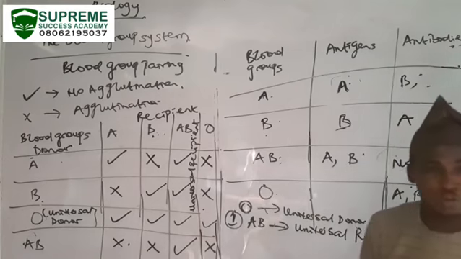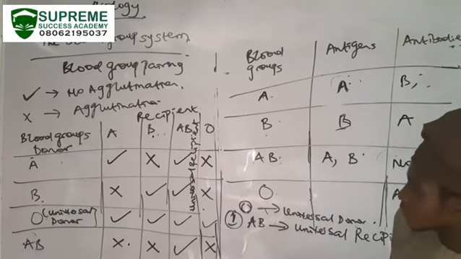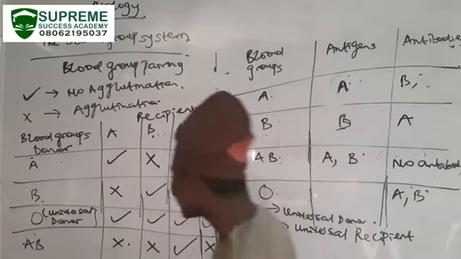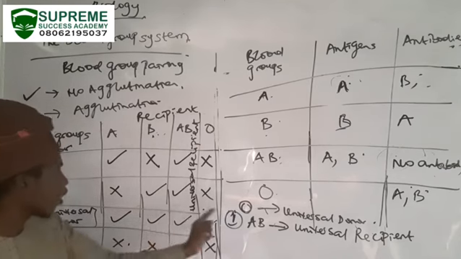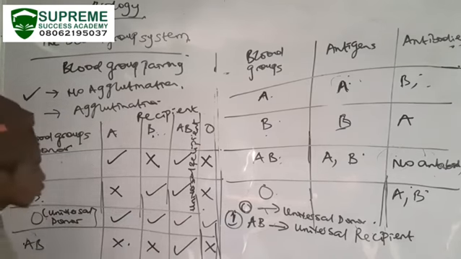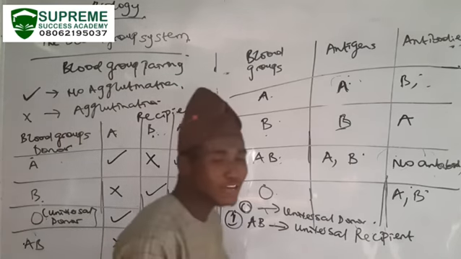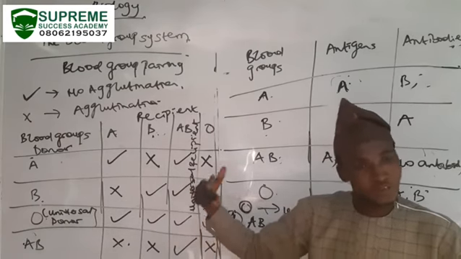Then we have blood group O. Blood group O has the two antibodies. So you look at O as a blood group that is quite unfortunate. Why do we say O is quite unfortunate? It is referred to as a quite unfortunate blood group because while it can donate to all the blood groups, it can only receive from itself.